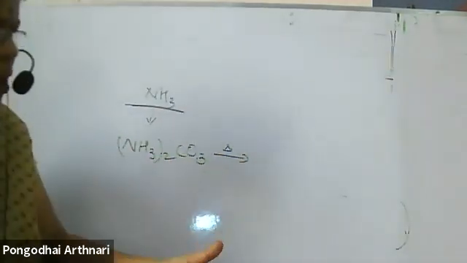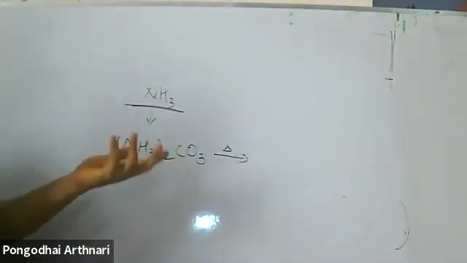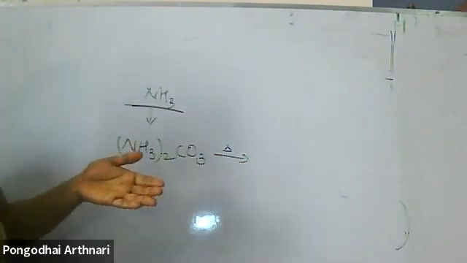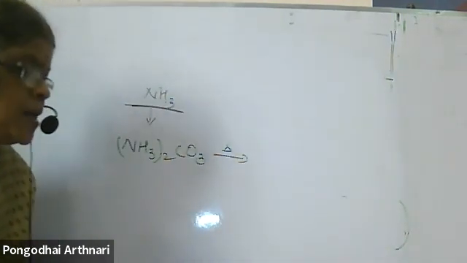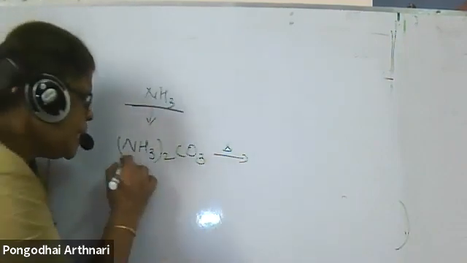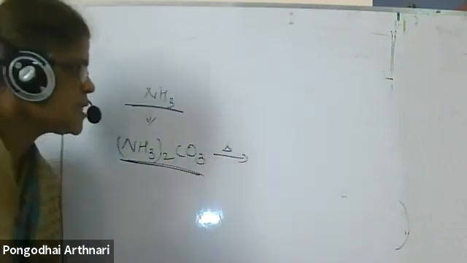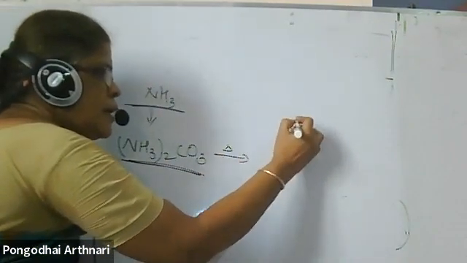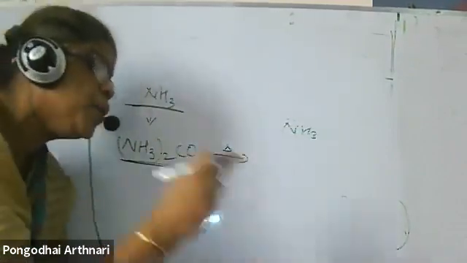Once you open the bottle and take the ammonium carbonate in a china dish or petri dish, the smell comes a lot. We say that in all ammonium salts, you will smell ammonia. Ammonia smell will come because ammonium is under pressure only. Understand that? Ammonia is stable only in the ammonium ion, where it forms a coordinate bond. So easily you can remove ammonia from the ammonium salts.